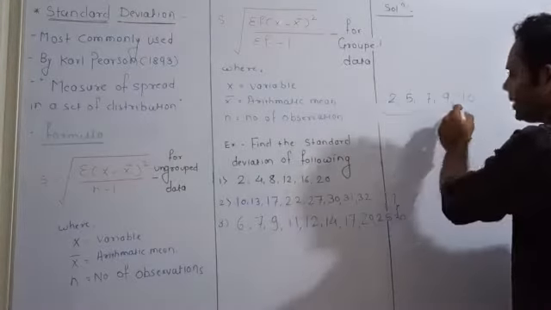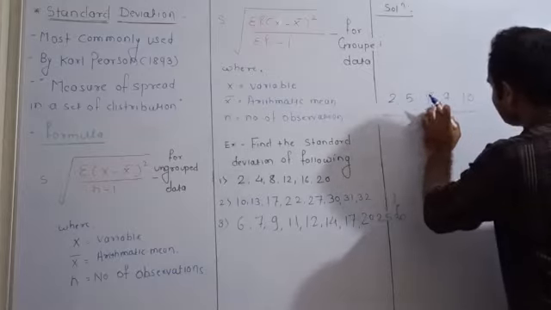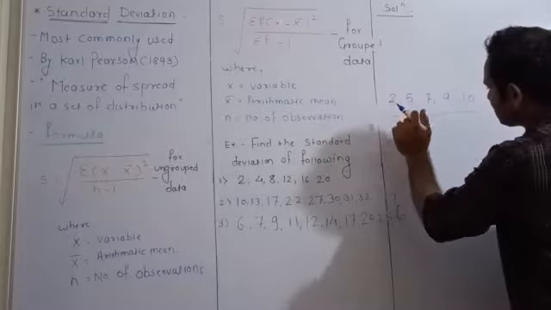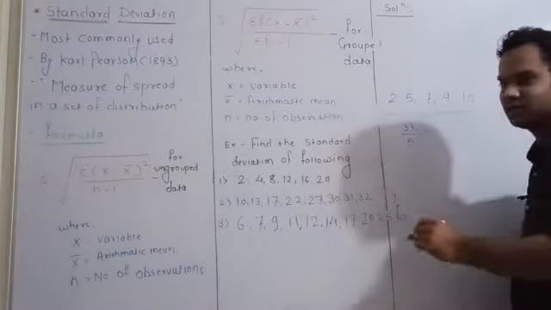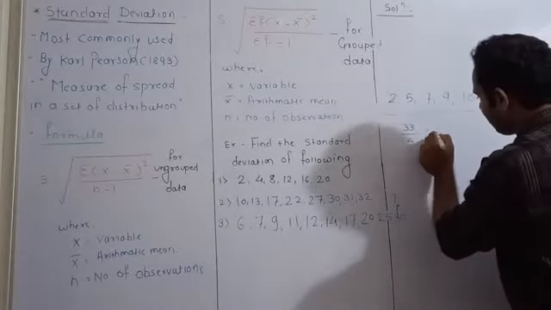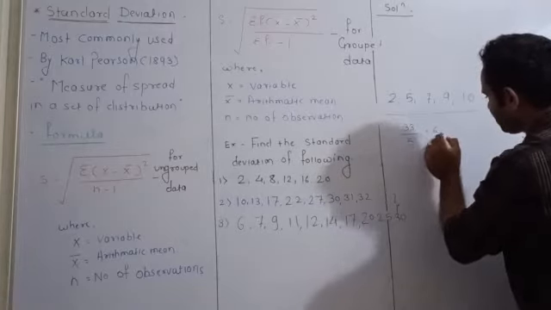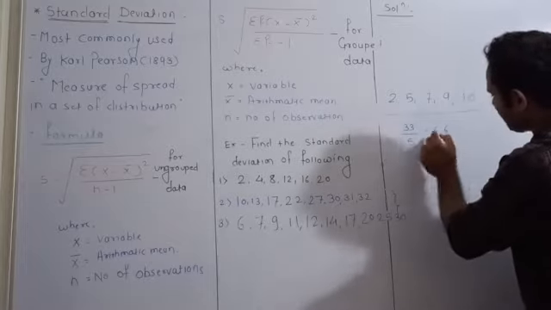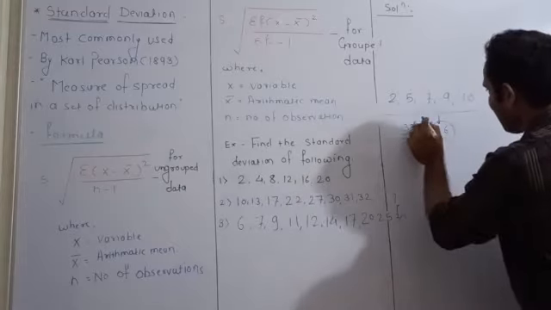So if we take the mean of this data, it becomes 10 plus 9 is 19, plus 7 is 26, plus 5 is 31, plus 2 is 33, divided by 5. So 33 divided by 5 is 6.6.